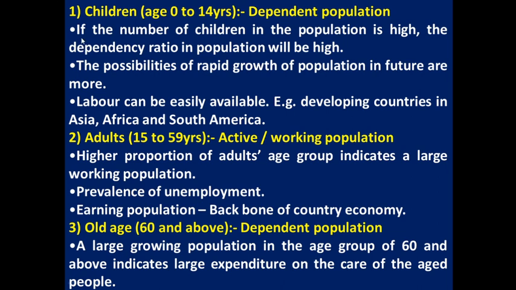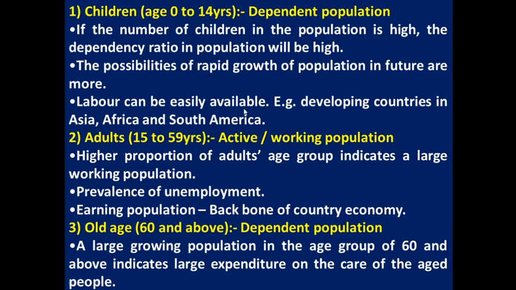If in a particular region or country the number of children in the age group 0 to 14 is high, that shows the dependency ratio will also be high. If a particular country has more children, then that country has more dependent population. The possibility of rapid growth of population in the future will be more, obviously, right? They will grow up and they will also produce their babies. So future rapid growth of population will be more.